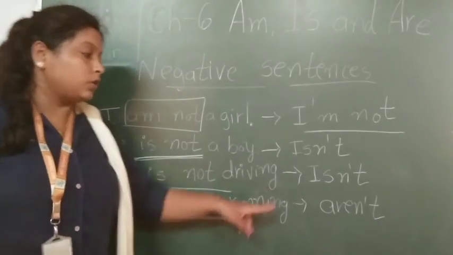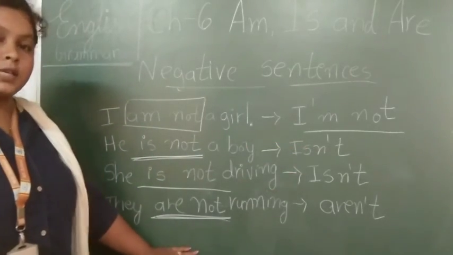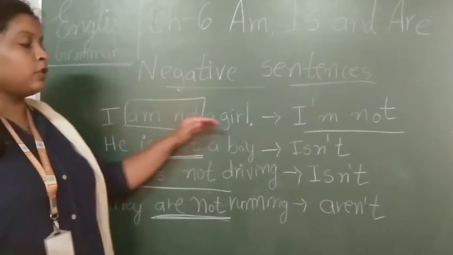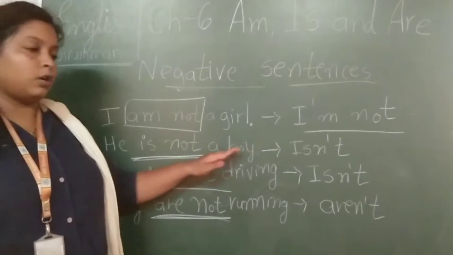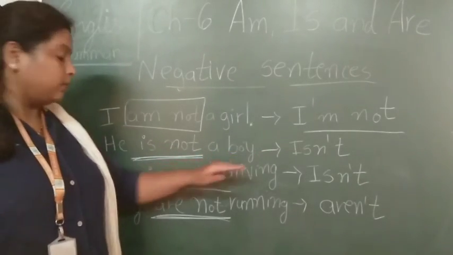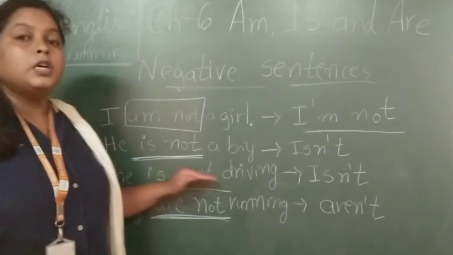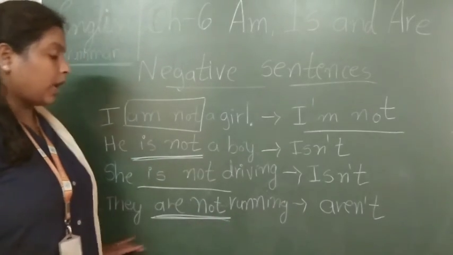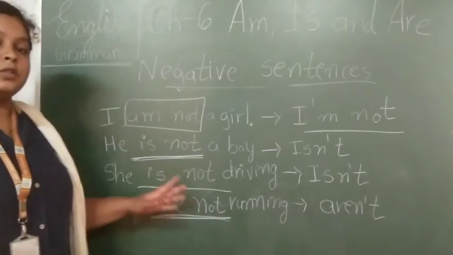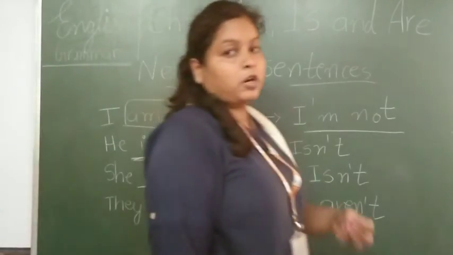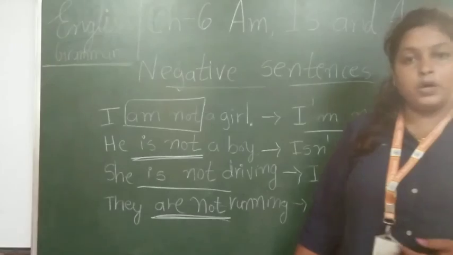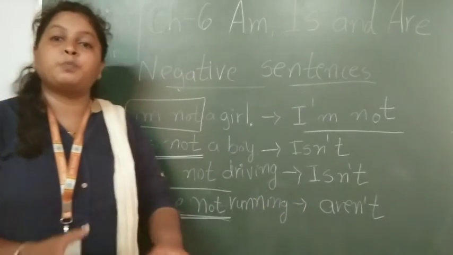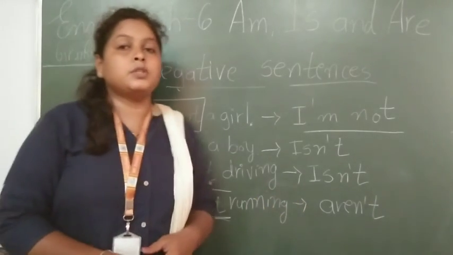So what you have to do is write this type of short form instead of this. Okay. So I am not a girl. Instead of that I will use the short form, I'm not a girl. He is not a boy, he isn't a boy. She is not driving, she isn't driving. They are not running, they aren't running. Right? So this is the way you use the short forms of these negative words. Am not, I'm not. We use this type of short form when we are speaking.